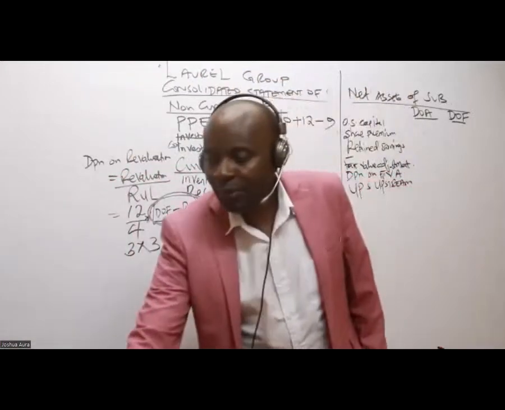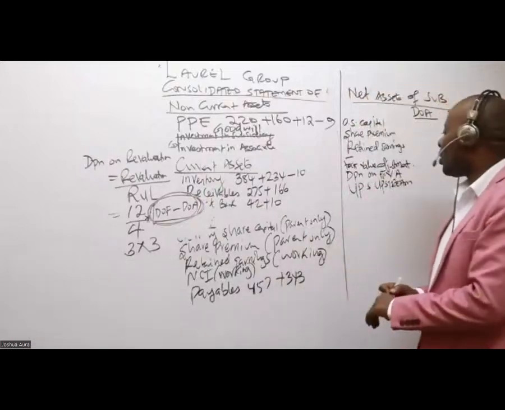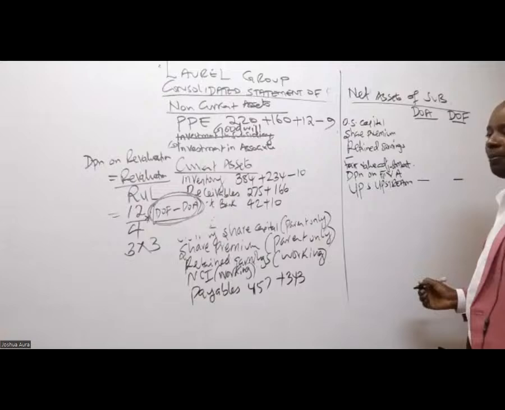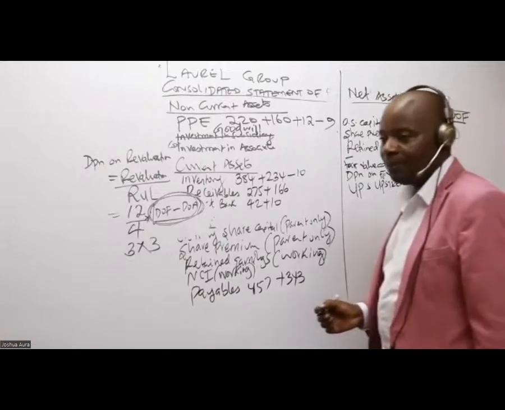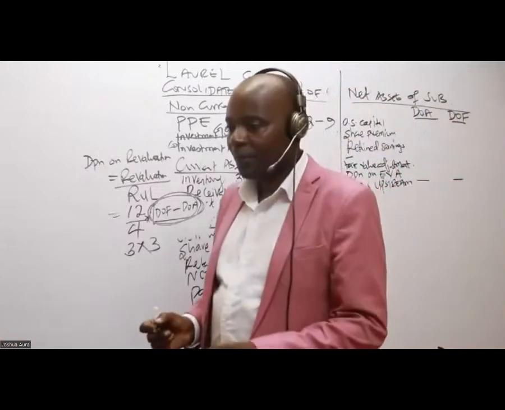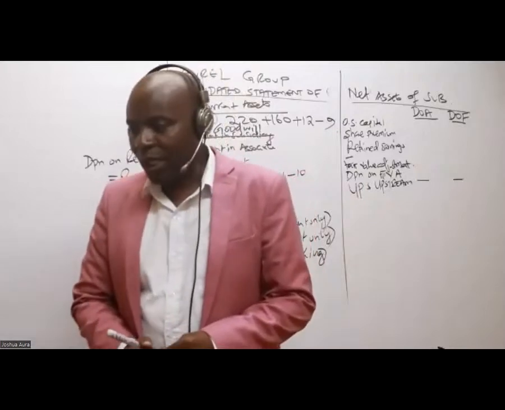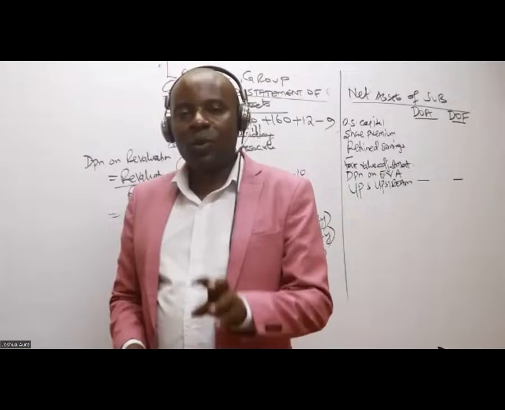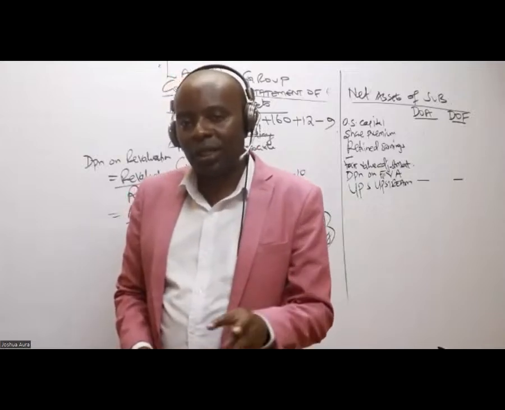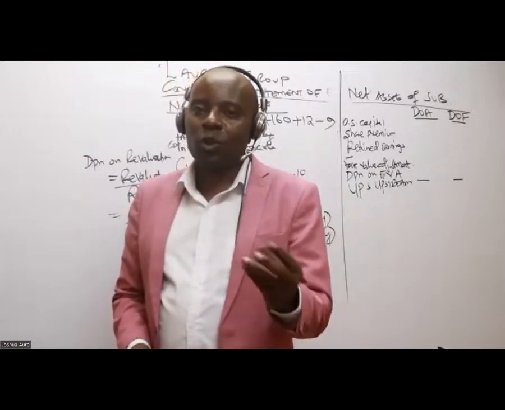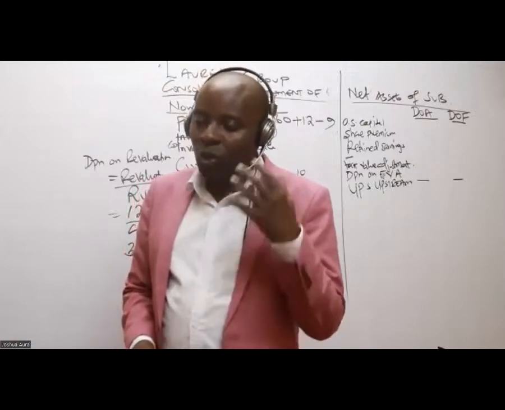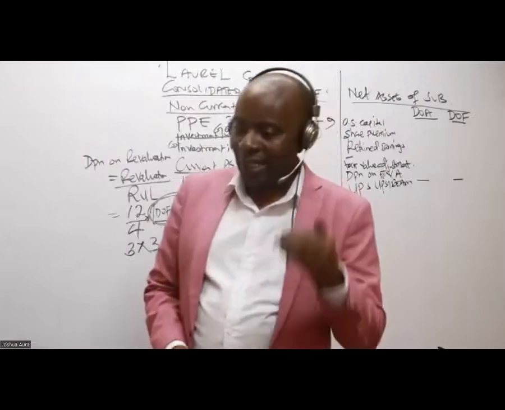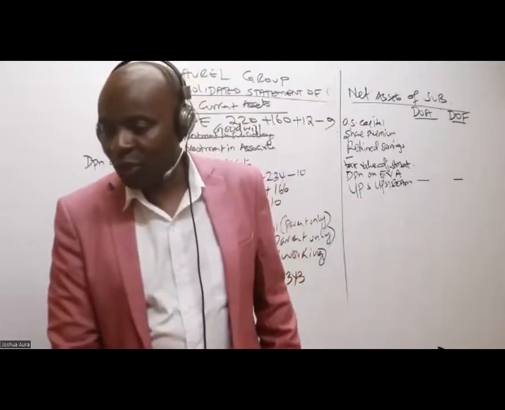So if it's downstream, then what we do, because we don't have upstream, here we shall have dash, dash like that. UPFA is unrealized profit on fixed asset. Here we never had any fixed asset transfers between the two related entities, so we don't have UPFA here. Thank you very much, AFO, for clarifying that.